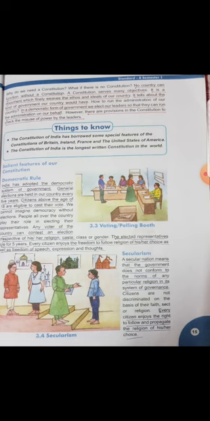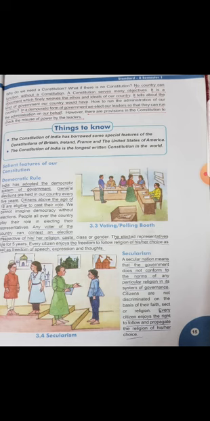The elected representatives rule for 5 years. Those who are elected rule in the country for 5 years. Every citizen enjoys the freedom to follow the religion of his or her choice, as well as freedom of speech, expression and thought. And all citizens, each and every citizen, have the freedom to follow the religion of his or her choice. अपने हिसाब से जो धर्म फॉलो करना चाहता है वो कर सकता है. As well as freedom of speech, expression and thought, and also the freedom of speech, बोलने की आज़ादी है. Expression and thoughts, अपनी अभिव्यक्ति, अपने विचारों को अभिव्यक्त कर सकता है.